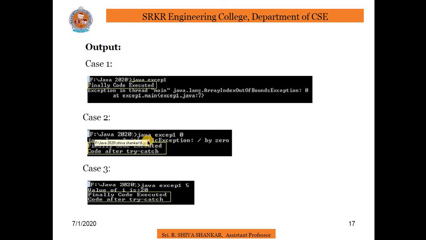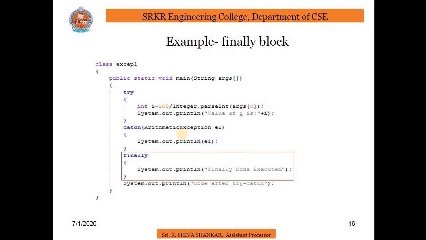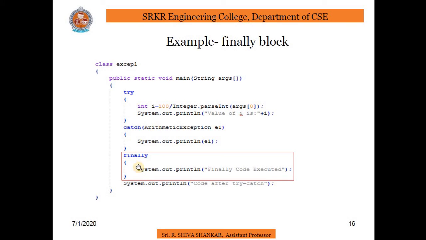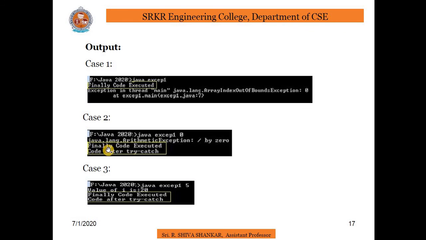Coming to case 2, if I pass 0 at args of 0, then 100 by 0, that means a number cannot be divided by 0, so an exception occurs, and it will go to the catch block and then finally. You see the finally code executed, and then it comes to the code after try catch. In case 3, if I pass a number directly, like 5, then it will divide the value by that number, give an answer, and then go to the finally block.